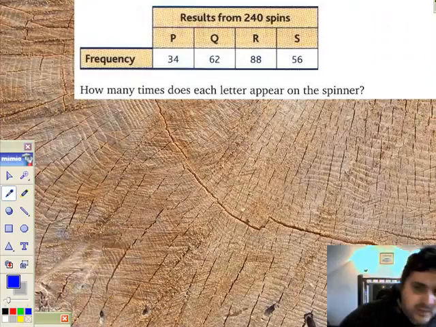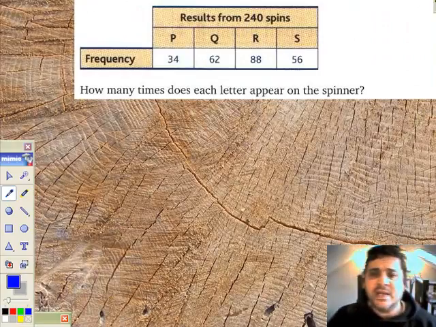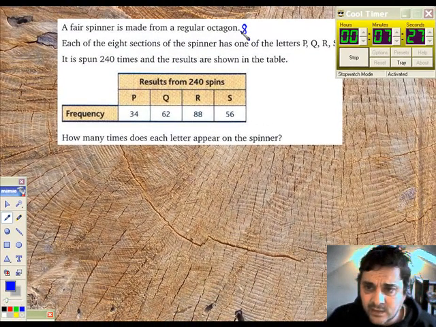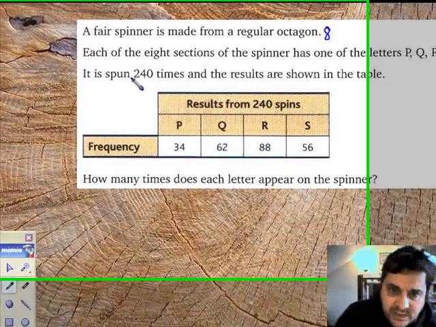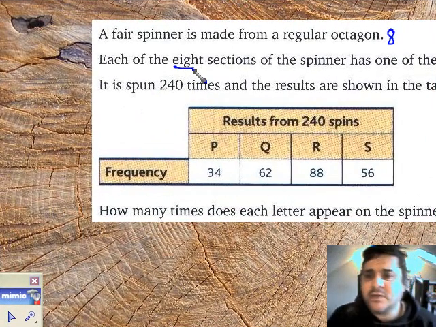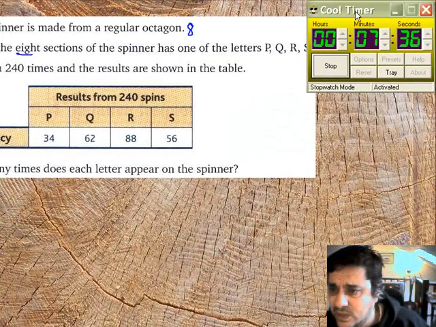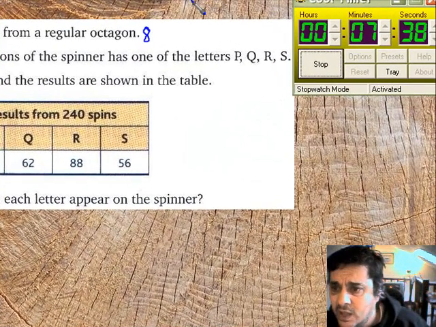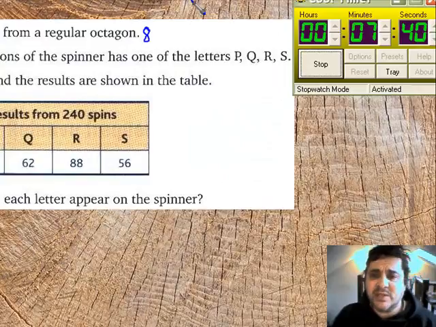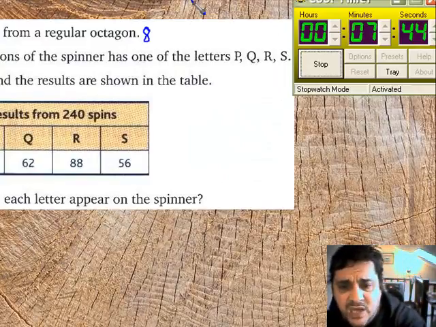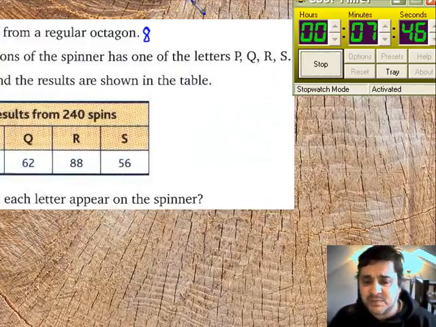Fair spinner. Here we go. This is really nice. A fair spinner is made from a regular octagon. So I reckon I've got 8 sides there. Put a little 8 there. Each of the 8 sections of the spinner has a letter on it. P, Q, R, and S. Let's just move that naughty little clock. There you go. You can see it now. P, Q, R, and S. It is spun 240 times, and there's the results in the table. How many times does each letter appear on the spinner?